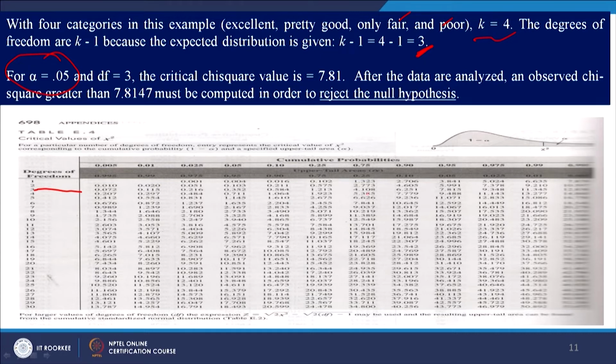This comes out to be 7.815, is not it. So, this is the table value. Now, you need to calculate the chi-square value, and then you need to compare these two to decide whether you should reject or not reject the null hypothesis.